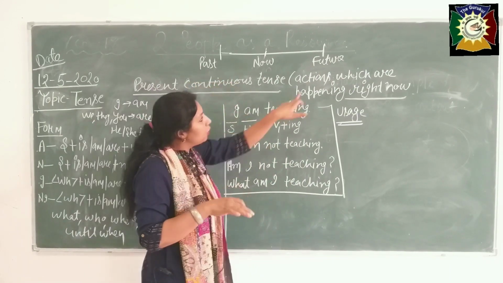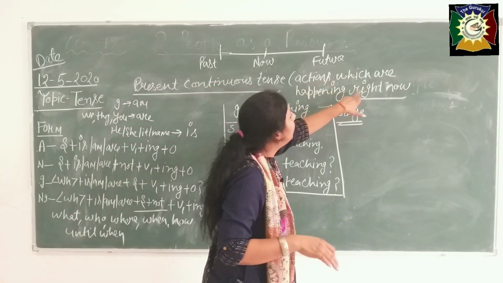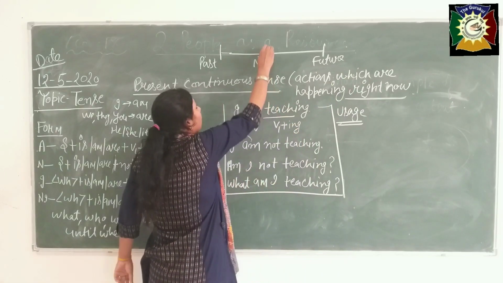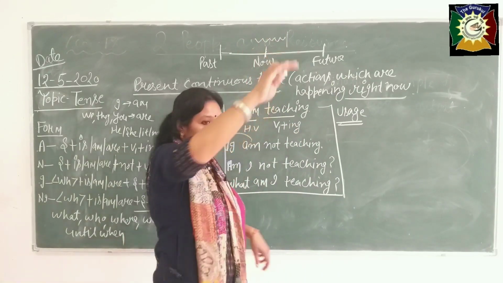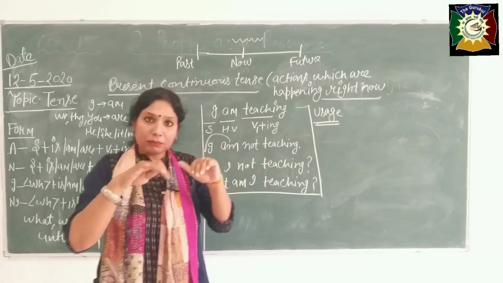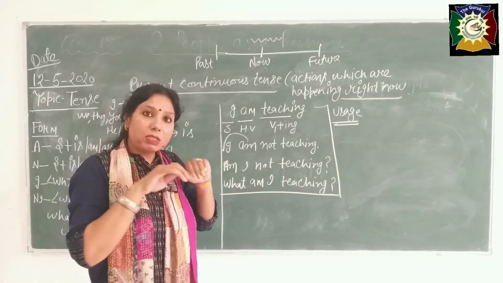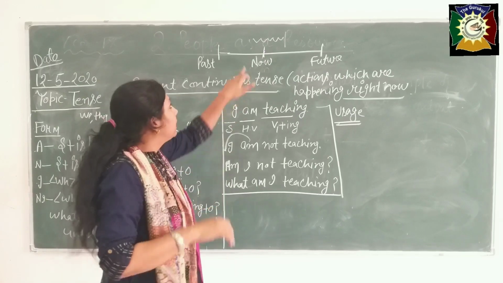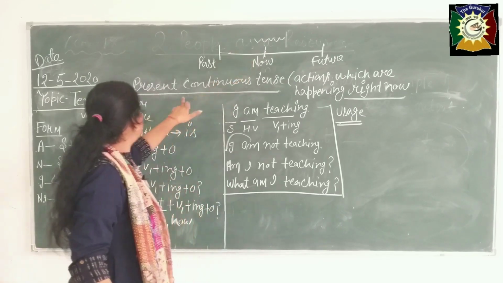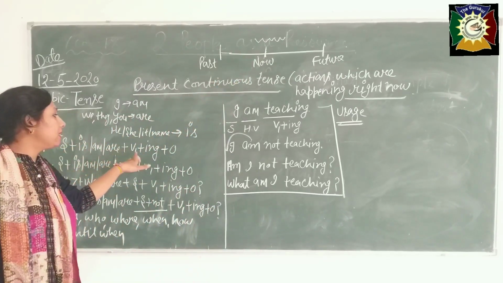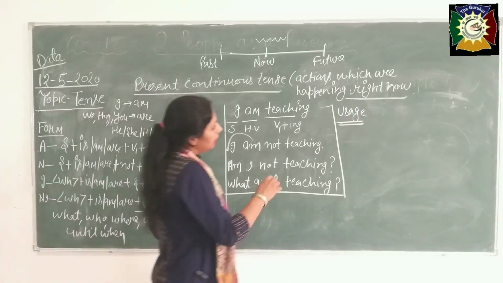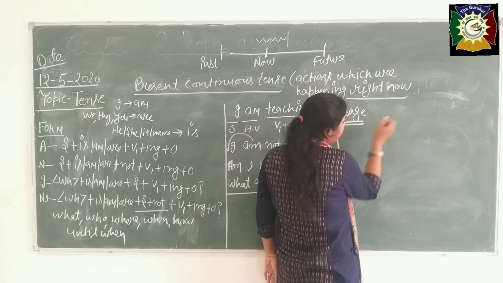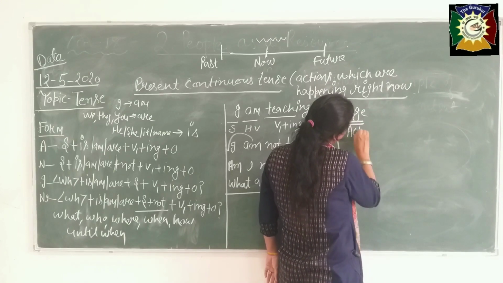So I told you, actions which are happening right now. Right now, means the action is going on. The verb is going on. Okay, work is going on, work is in process. That's why we will use is, am, are plus first form of the verb plus ing. Okay, clear?